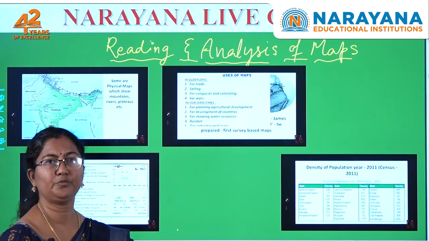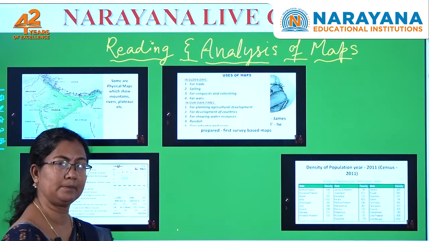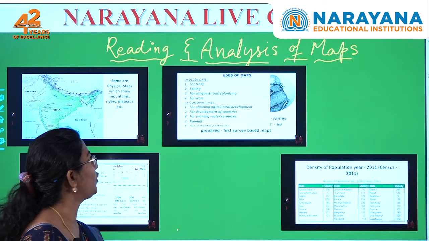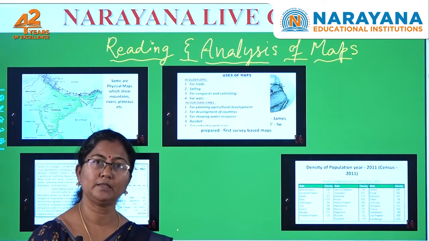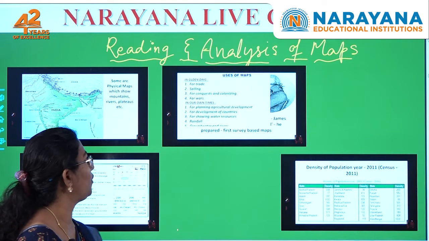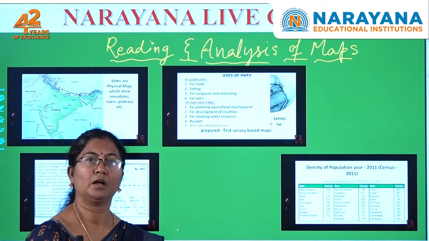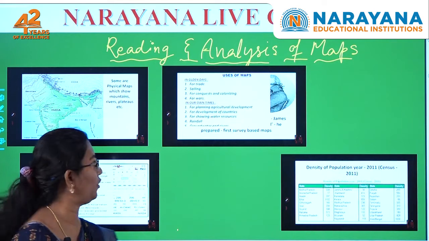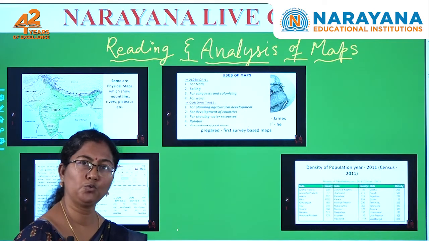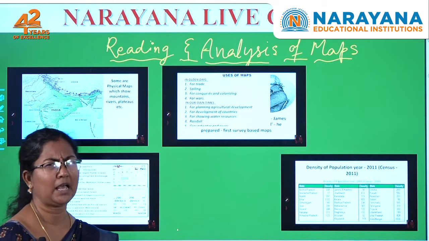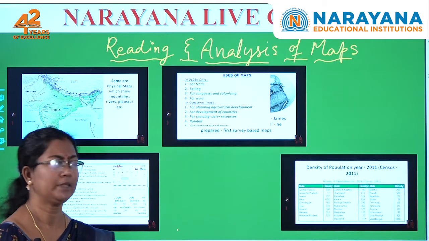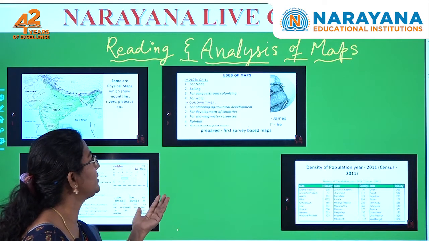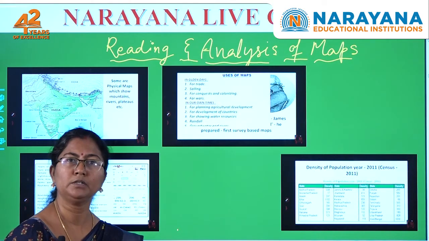In the modern period, we are using maps for planning, for agricultural development, for development of countries, for showing water resources, for knowing how much rainfall we have in each area, to know about the groundwater and rivers, and many other purposes. So, the uses of maps are quite different in olden days and in our times.